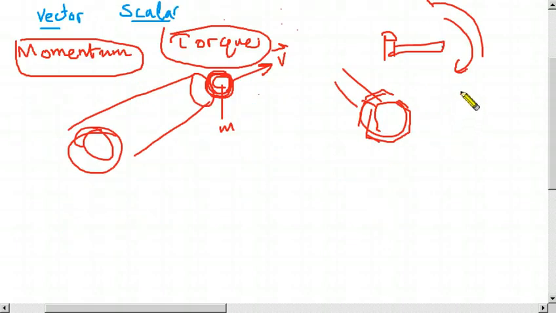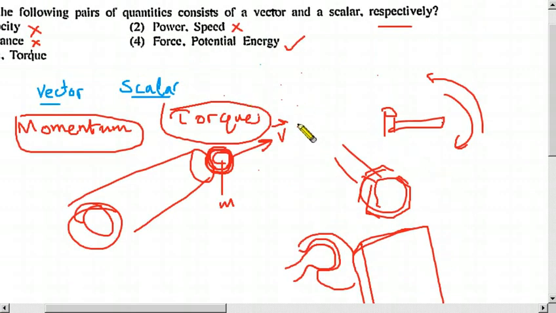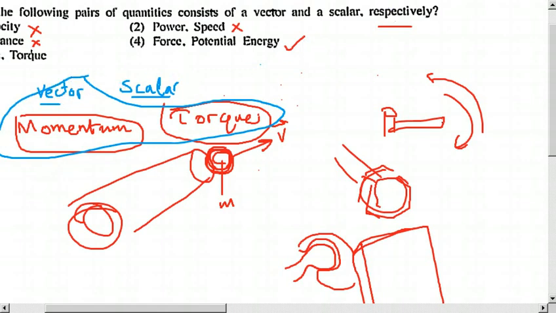Not only two directions are there for torque. If you imagine a side mirror, there is a ball like this, and a socket like this, and the side mirror is mounted like this. You can rotate the side mirror in various directions, not only two. So we give torque in various directions to a side mirror when we adjust it. So therefore it is a vector. These both are vectors. Therefore this one is wrong.